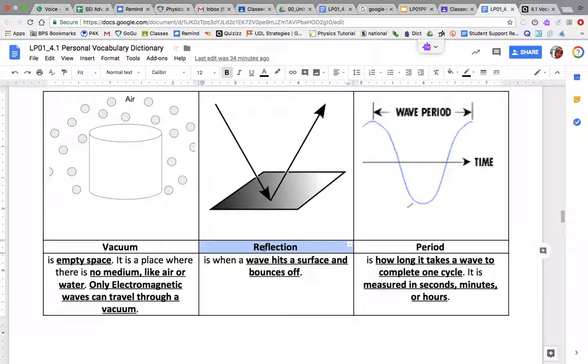Reflection is when a wave hits a surface and bounces off. And period is how long it takes for one wave to pass or to complete one cycle. A period is time, and we measure time in seconds, minutes, or hours.